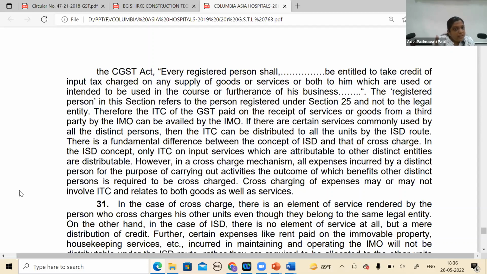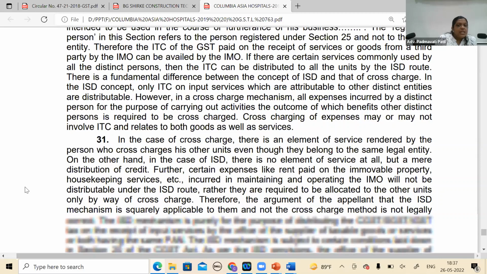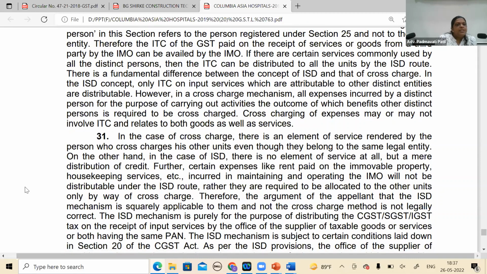Yes, there is a fundamental difference between the concept of ISD and that of cross charge. In the ISD concept, only ITC on input services which are attributable to other distinct entities is distributable. However, in a cross charge mechanism, all expenses incurred by a distinct person for carrying out activities, the outcome of which benefits other distinct persons, are required to be cross-charged. Cross-charging of expenses may or may not involve ITC, and relates to both goods as well as services. In case of cross-charge, there is an element of service rendered by the person who cross-charges his other units, even though they belong to the same legal entity.